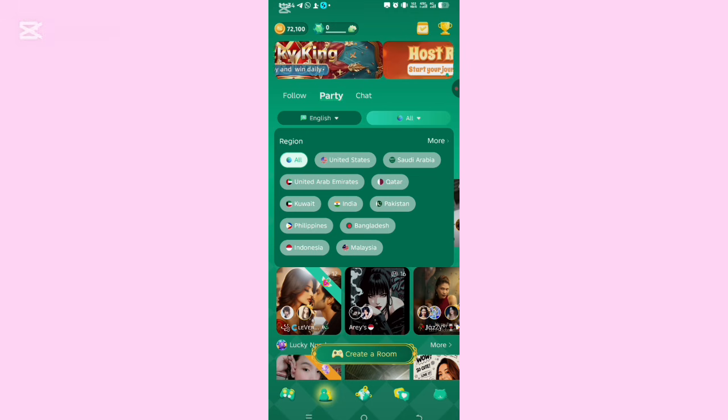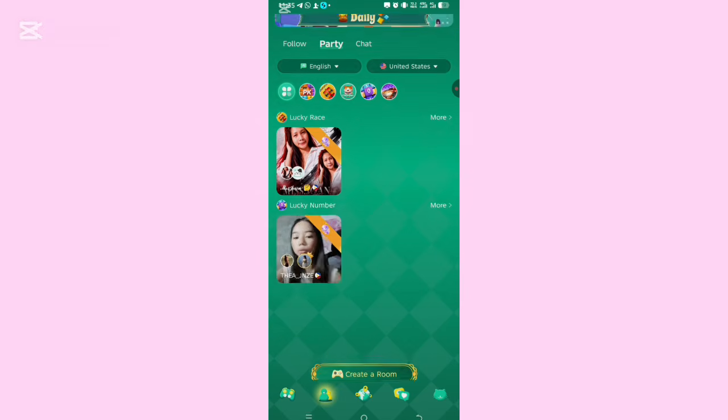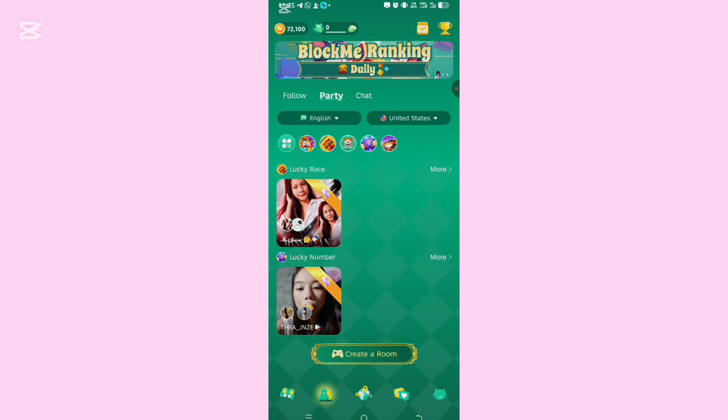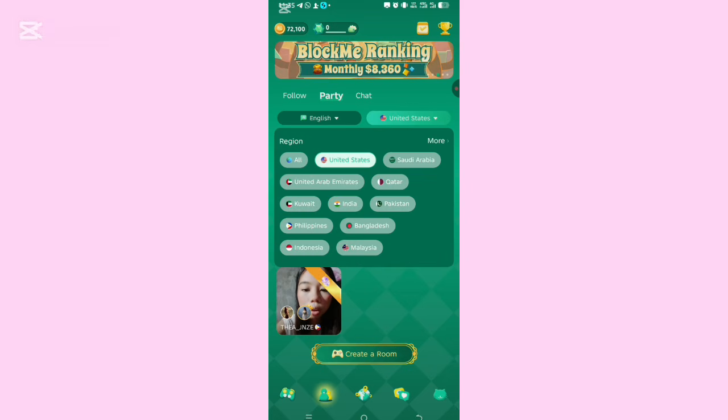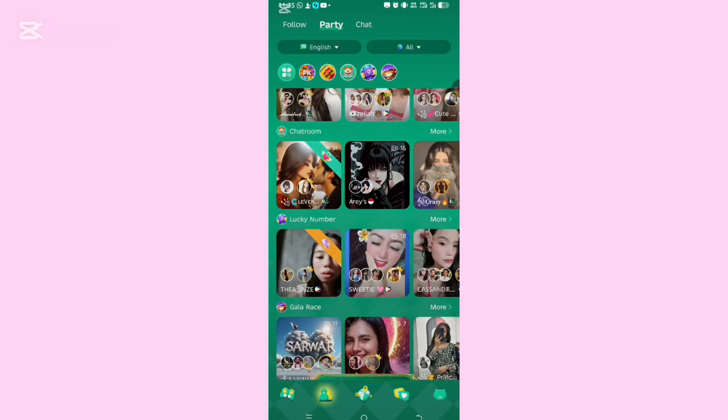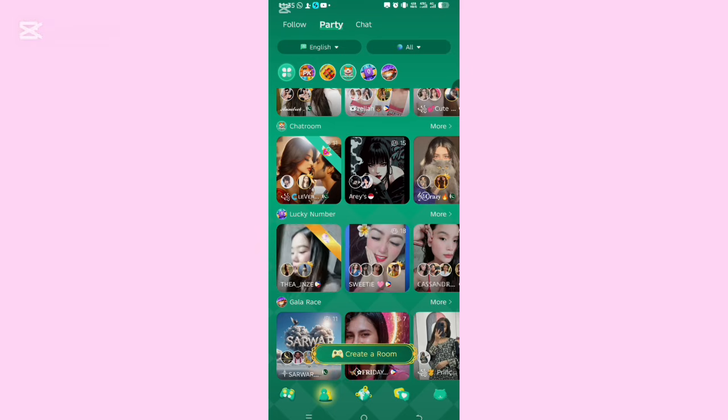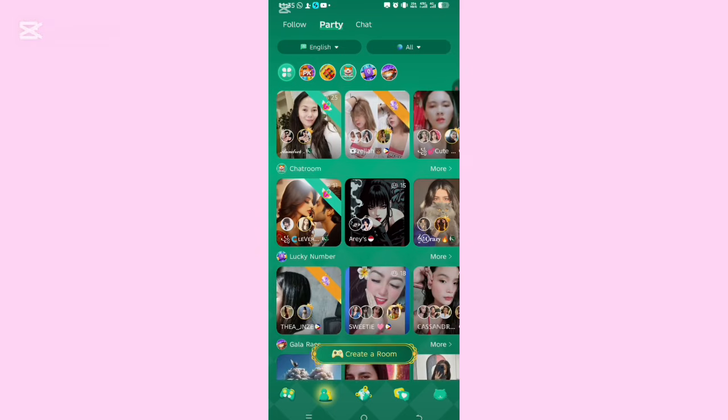Let's assume now I want to enter the United States group. You click on the United States, and all these people are from the United States. I can join her party if I want to join. You will see all the people that are hosting parties on this platform. All these people you see here now are hosting parties.